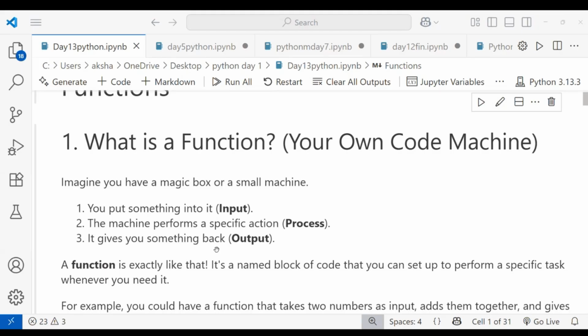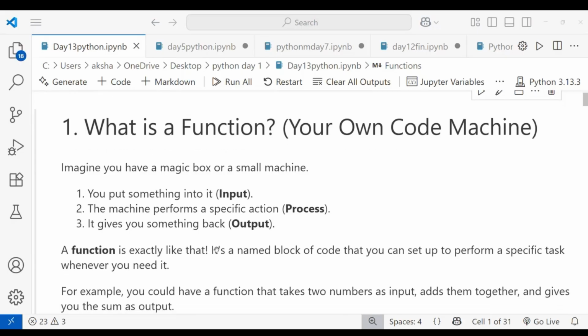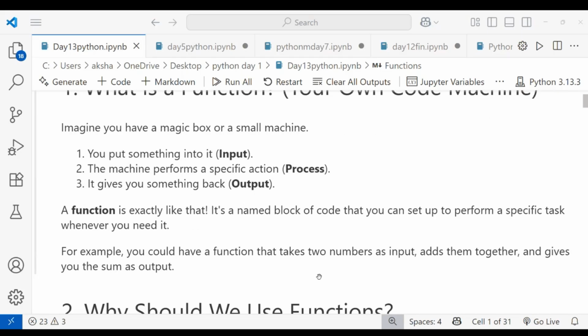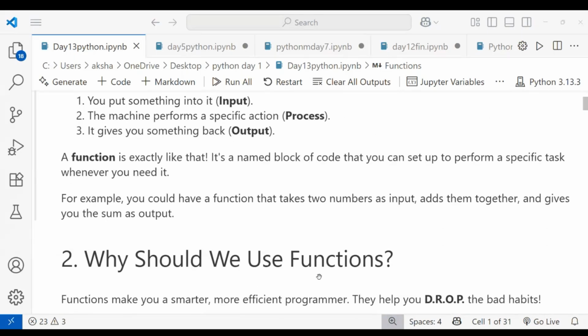Now practically, in Python programming, let's see what a function is. A function is exactly like that. It is a named block of code that you can set up for a specific task whenever you need it. A function performs a specific task only, and you use a function for repetition purposes. For example, you can take a function that takes two numbers as input and adds them together. It gives the sum as the output.